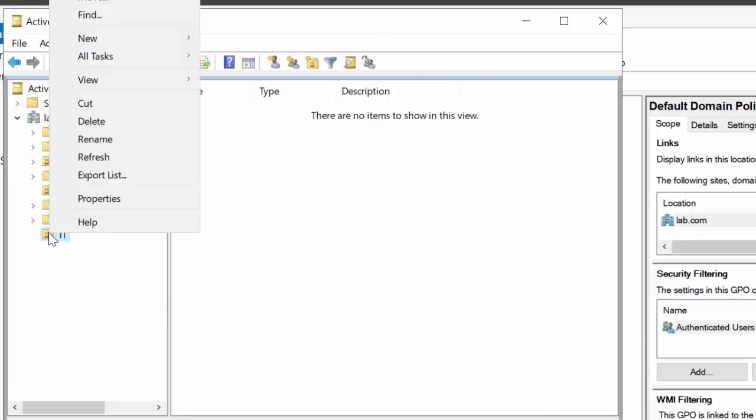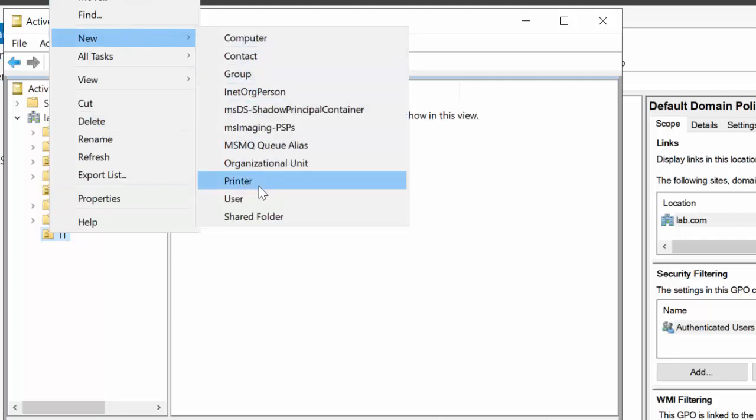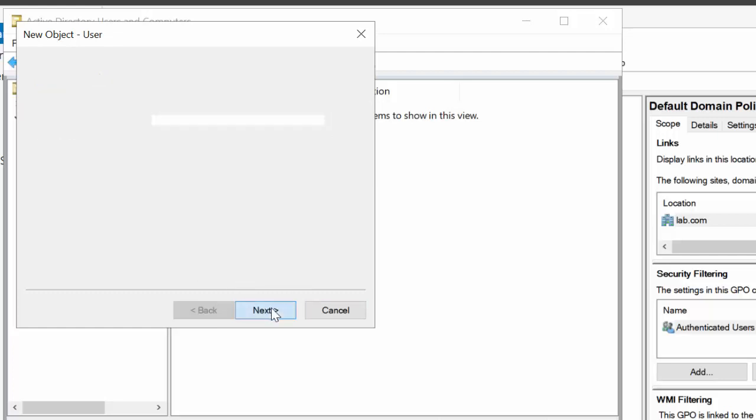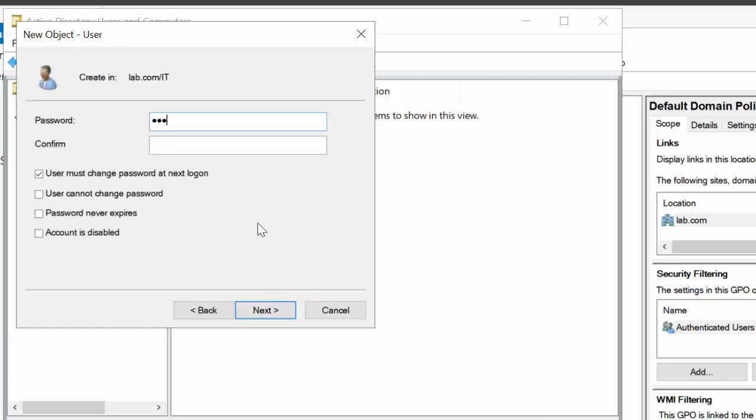Inside this I want to add another user, new, and user, for example Ahmed. Also the login name Ahmed, and next. Now I can add just 123 and here just 123.